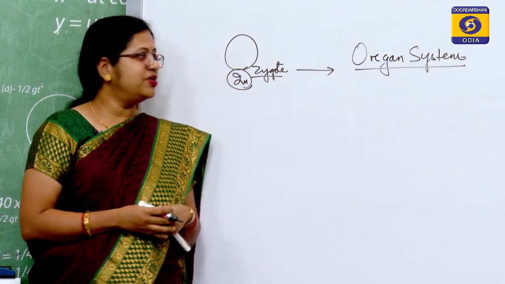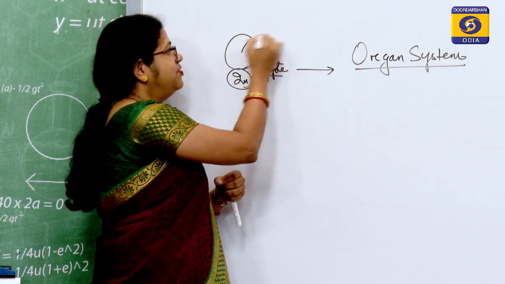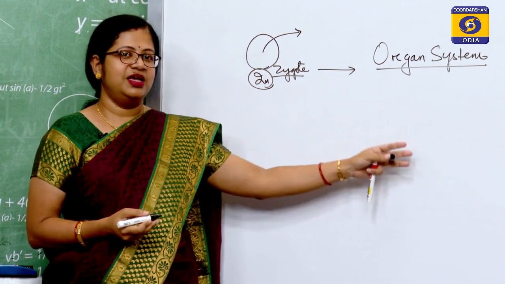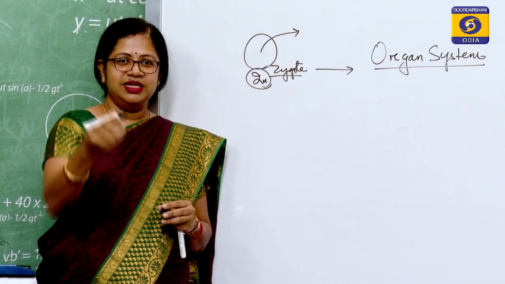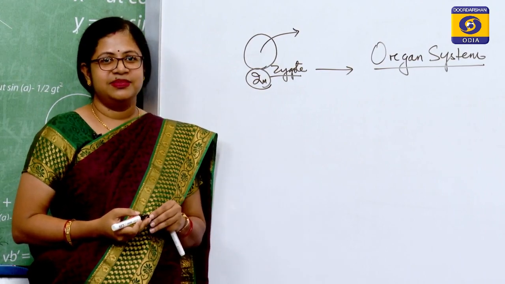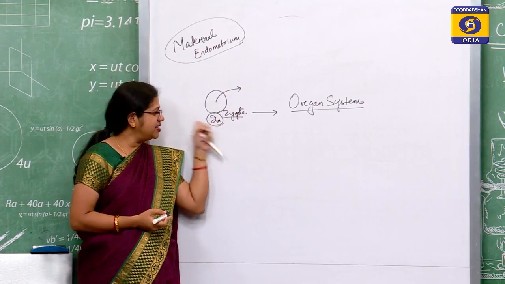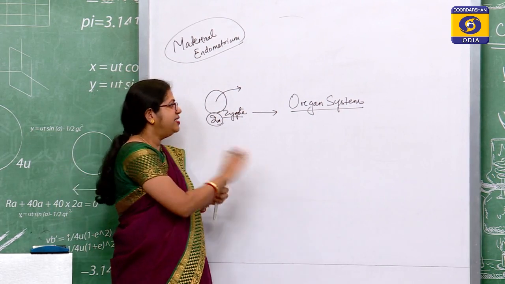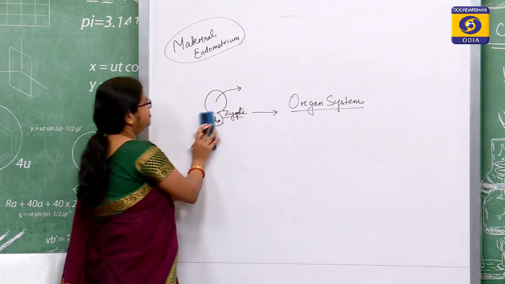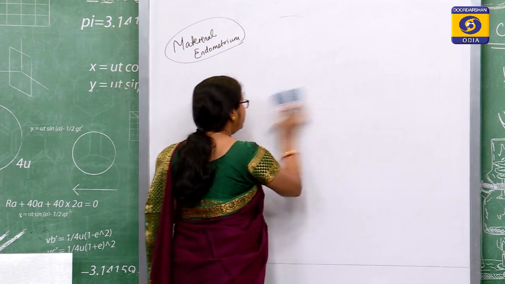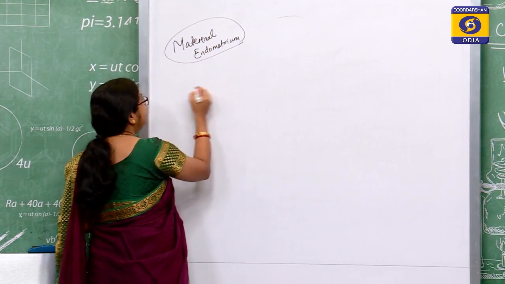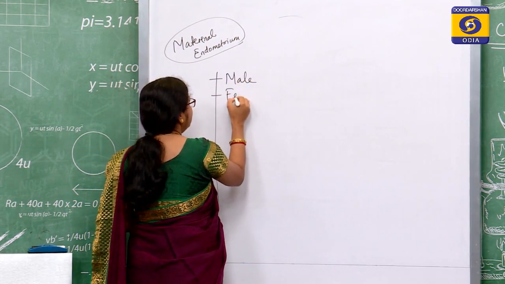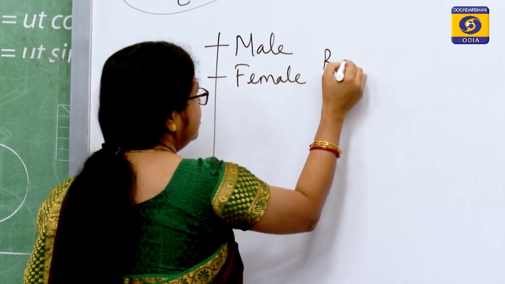We say it a miracle because have you ever imagined that coming from a single cell you will become what you are today? A morula, blastula, gastrula, then you finally sitting in front and listening to the lectures. So, isn't it an amazing thing that this particular system, which we have already discussed, your entire unit, whatever we have dealt with, be it the reproductive system. So, let me note down what we have already dealt with, the male and the female reproductive system,